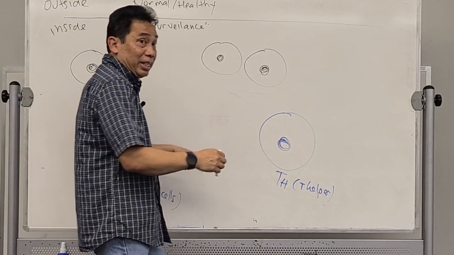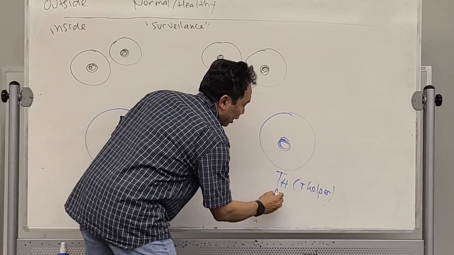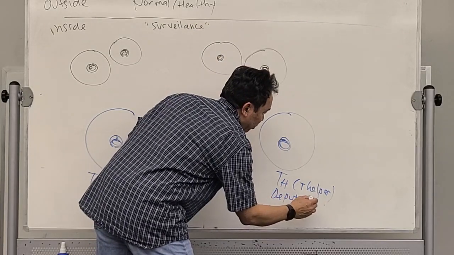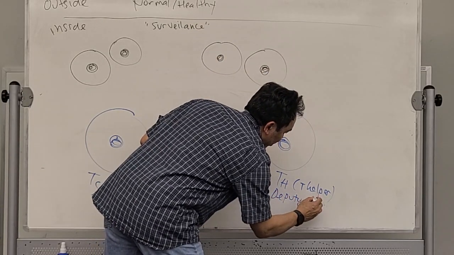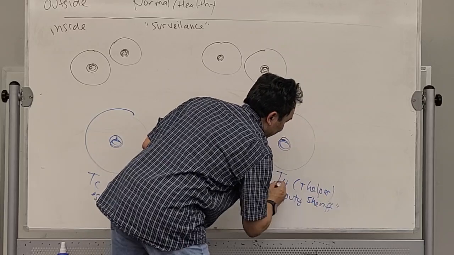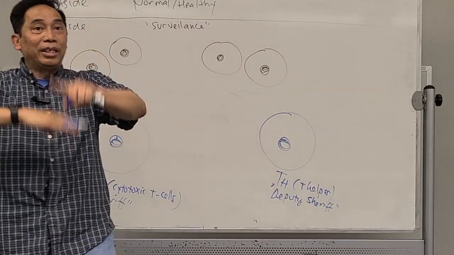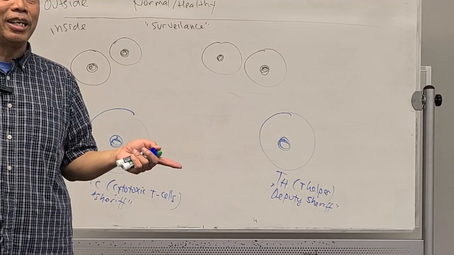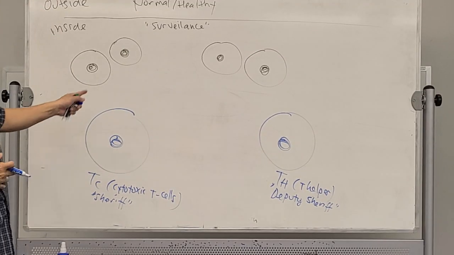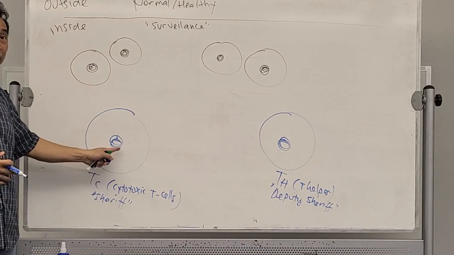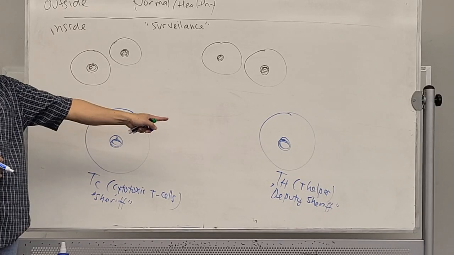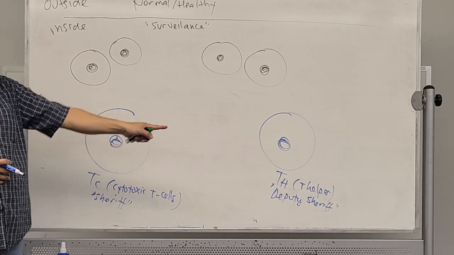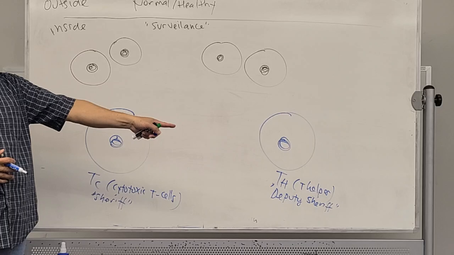Let's say the T helper is the helper, we can call it a deputy sheriff, that also can control the community. This is what actually happens. In real time, our body is always surveyed by these 2 main cells, the sheriff and the deputy sheriff, TC and T helper.